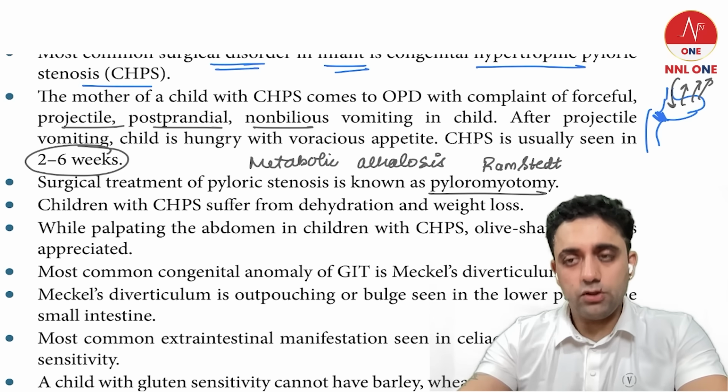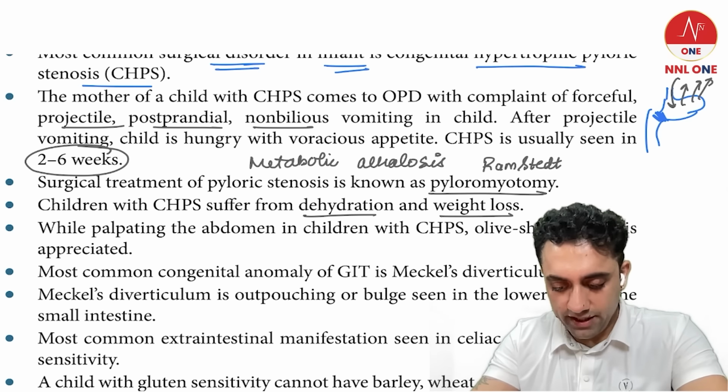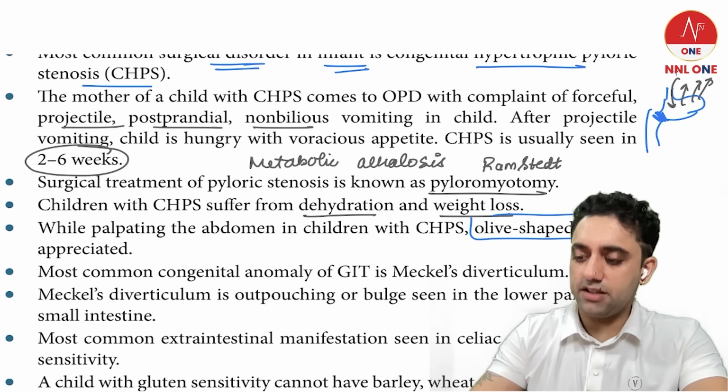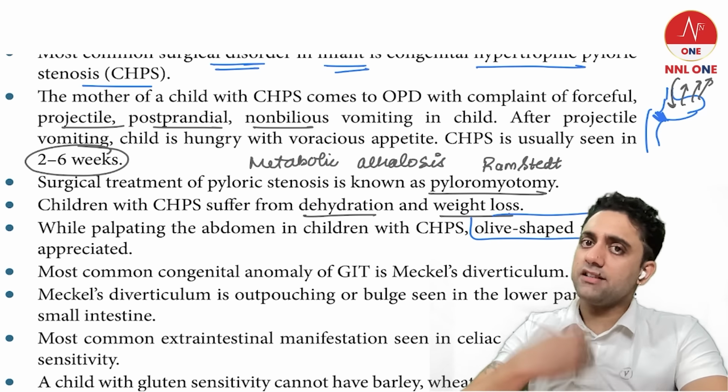Number two, the baby vomits and naturally will have dehydration and weight loss. That is one thing, and the patient will have an olive-shaped mass. This milk which goes there will behave like an olive-shaped mass, and then the baby will vomit it.